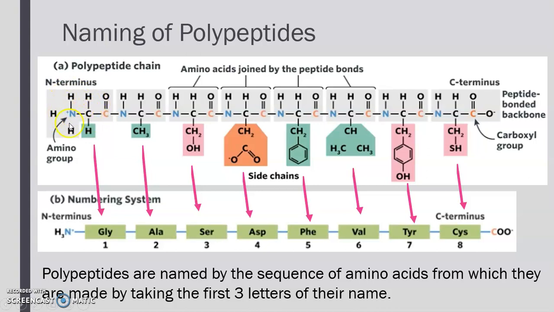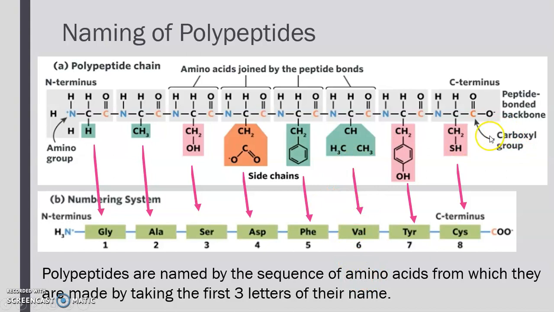And then we connect it through the first 3 letters of the name of that amino acid. So if the first amino acid unit is from glycine, then it's GLY. If the second one is alanine, then we put ALA. So we take the first 3 letters of each amino acid and write them in this manner, in a sequence.